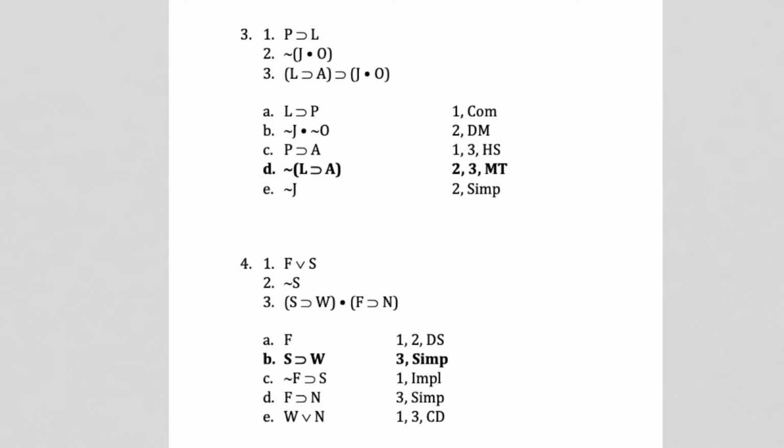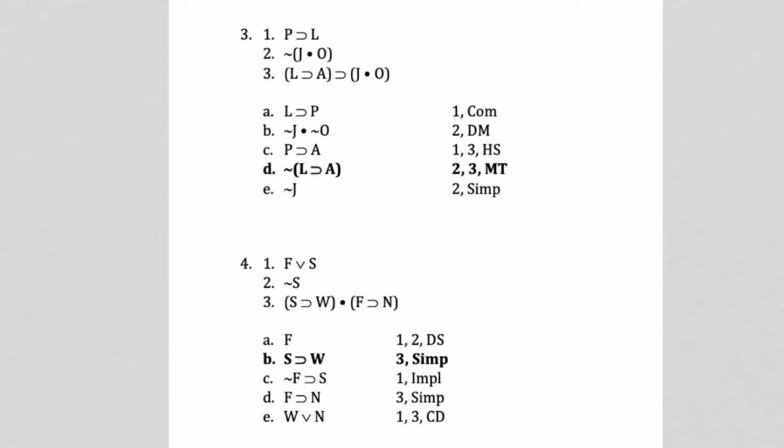Okay, so we got 1, they want to conjoin. You can never conjoin when you have a horseshoe. You can only conjoin with a dot or a wedge. 2, De Morgan. Again, if you were to do De Morgan on line 2, you get not J or not O. You have to flip the sign. So that can't be the answer.